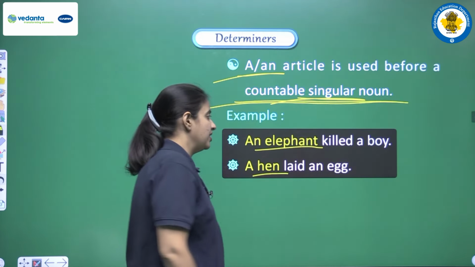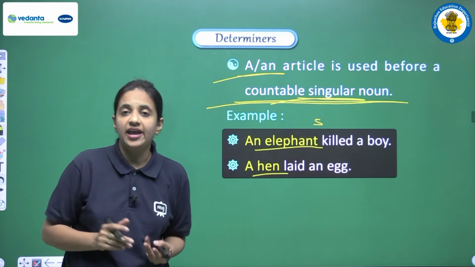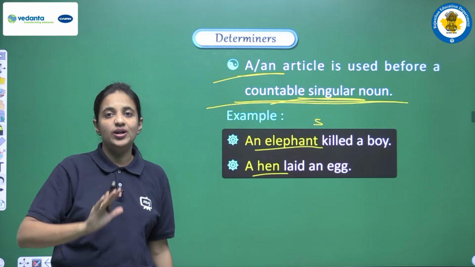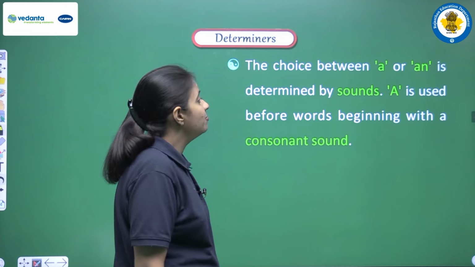And suppose अगर हमारे यहाँ पे elephants होता, then obviously we were not able to use a or an. Why? Because they are always and always used before singular nouns. The choice between a or an is determined by sounds.